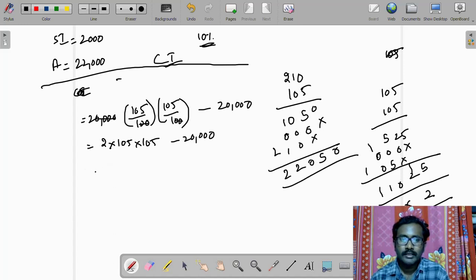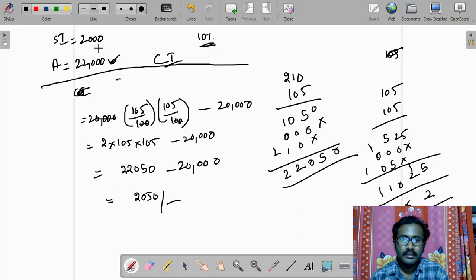So you get 22,050 rupees. If you compare this, 22,050 minus 20,000, you get interest of 2,050 rupees.